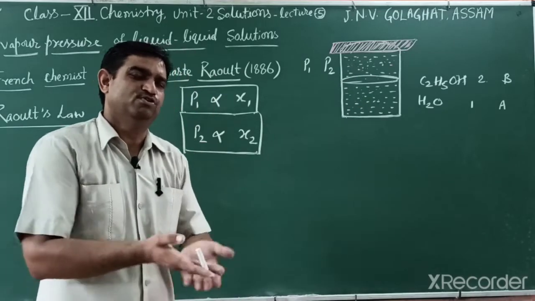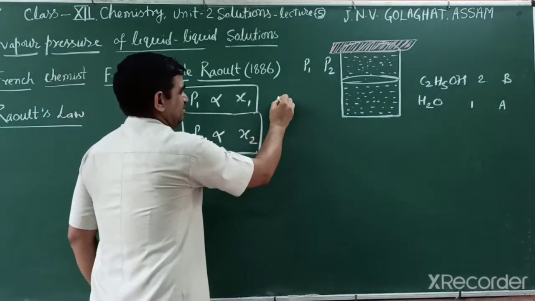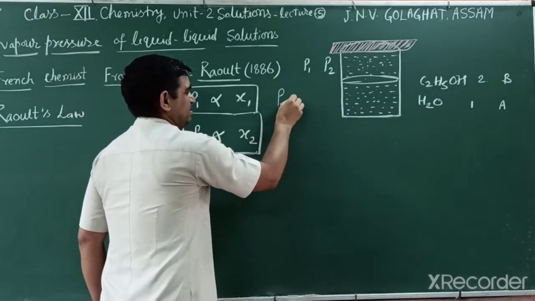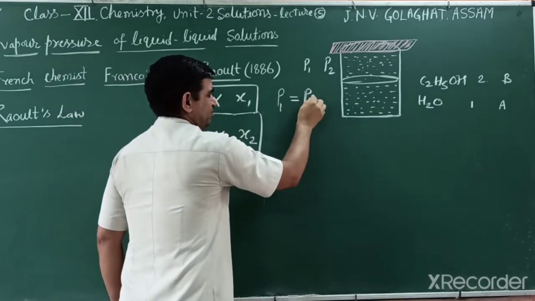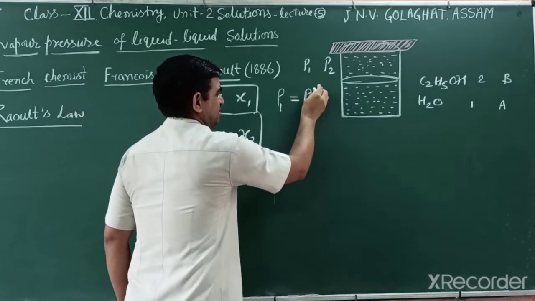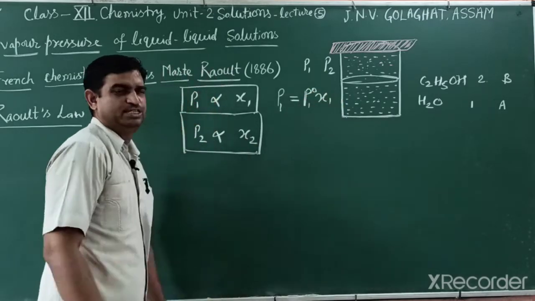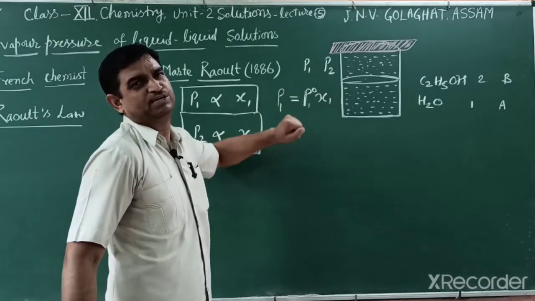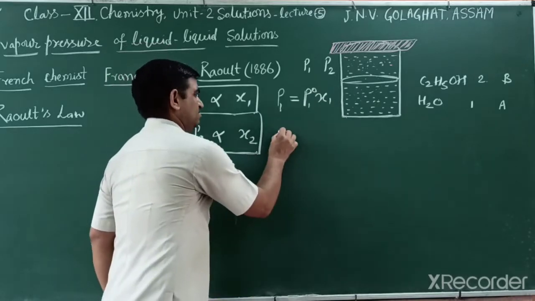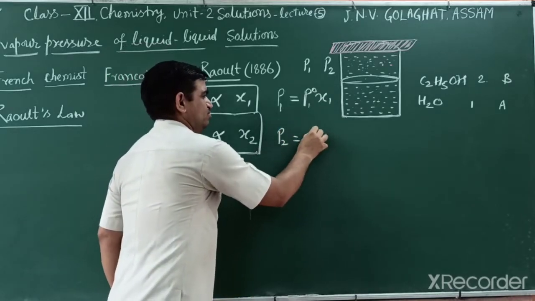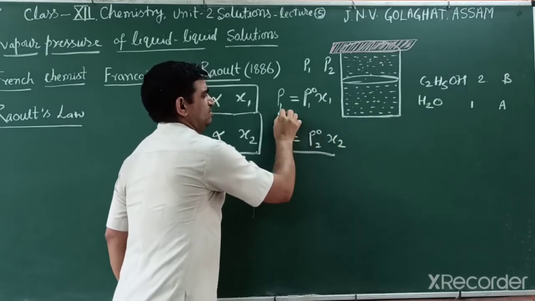If the component is more, the mole fraction is more, and the partial pressure is more. So we can explain further. When we write P1 is equal to P01 times the mole fraction of the first component, here P01 means the pure vapor pressure of the first component when there is only a single substance. And similarly P2 is equal to the pure vapor pressure of the second component times its mole fraction. So these are Raoult's law.